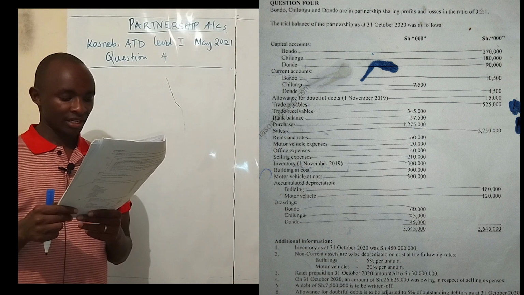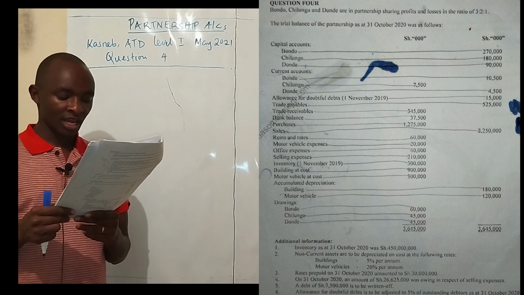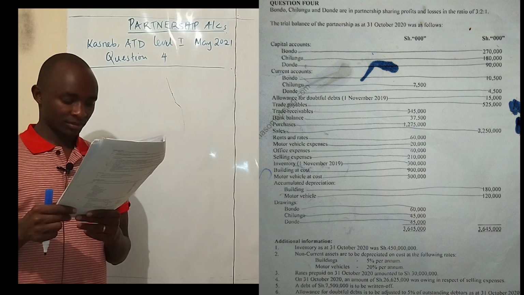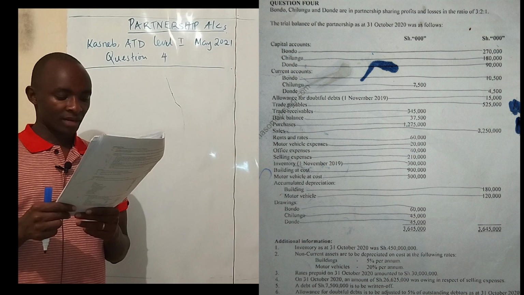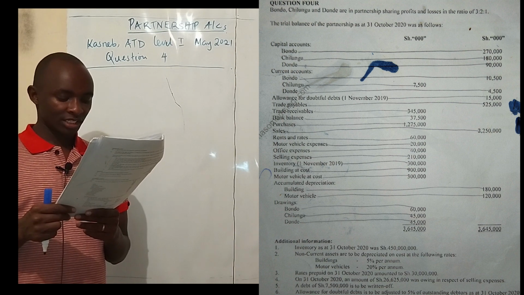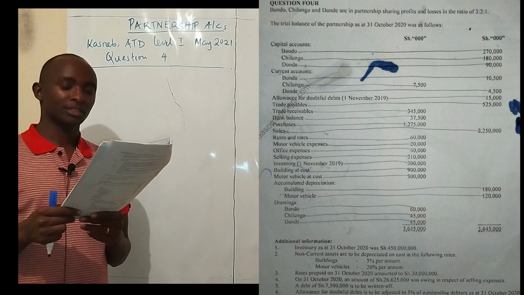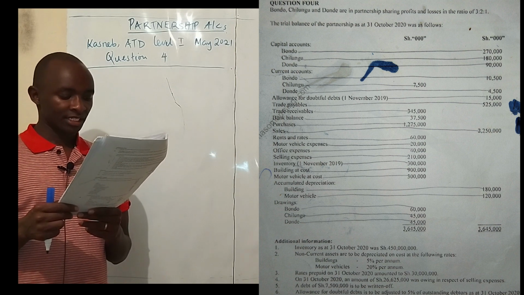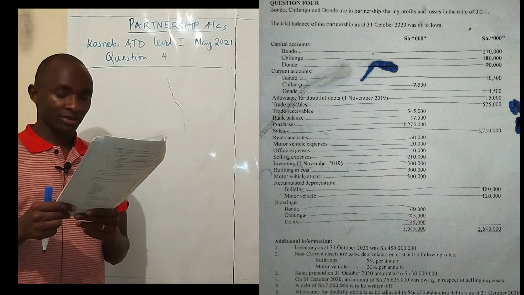Number 3, rates prepaid on 31st October 2020 amount to 30 million. On 31st October 2020, an amount of 26,625,000 was owing in respect of selling expenses. And then a debt of 7,500,000 is to be written off.